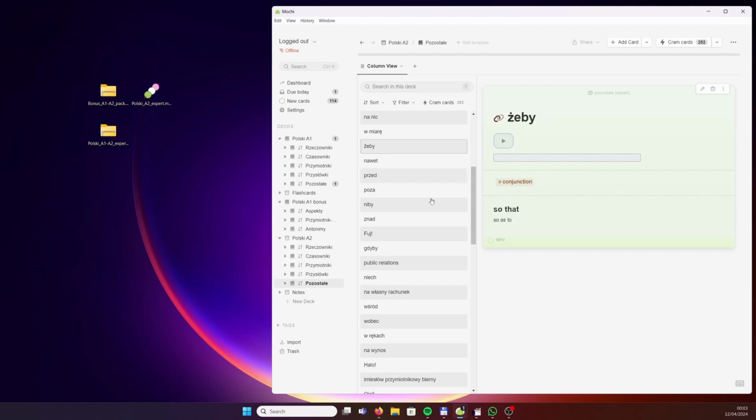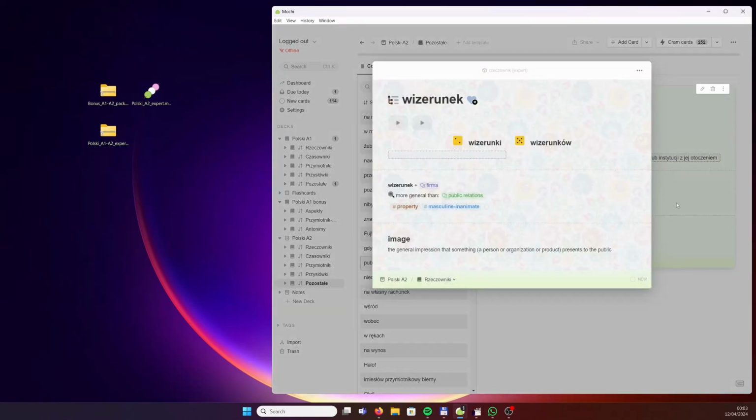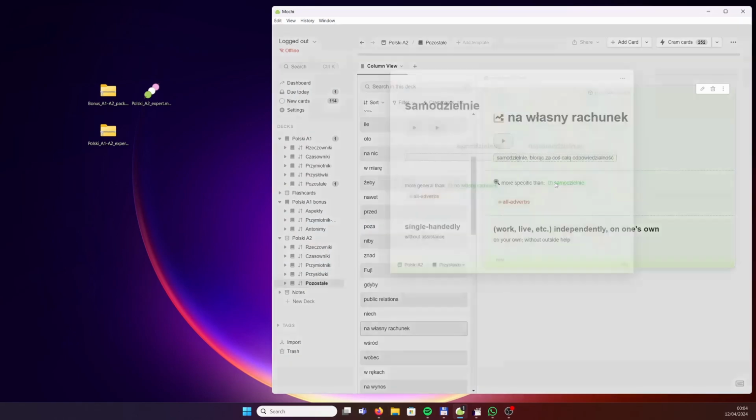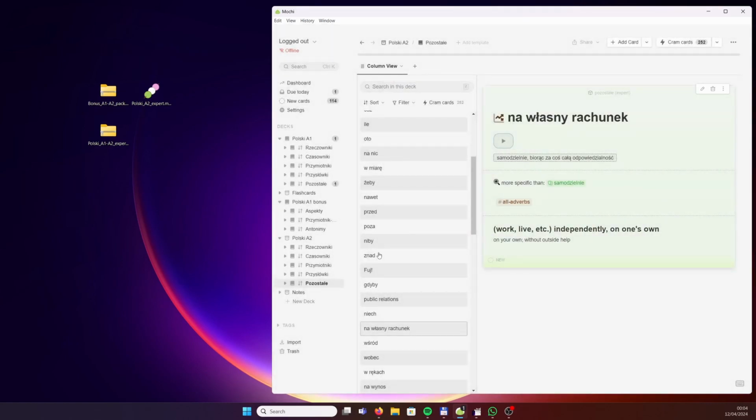You see a borrowing, public relations, which is more specific than wizerunek, image of something like a brand. We've got expressions like na własny rachunek, which is related to running a company, for example, independently, on one's own, samodzielnie, okay, independently, single-handedly. All right, we've got, like I said, words related to communication,